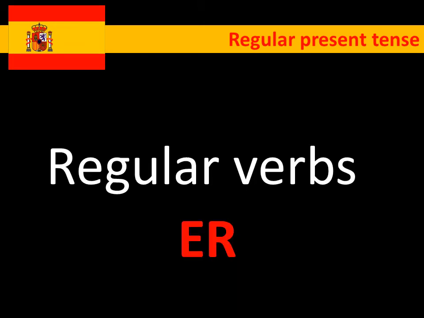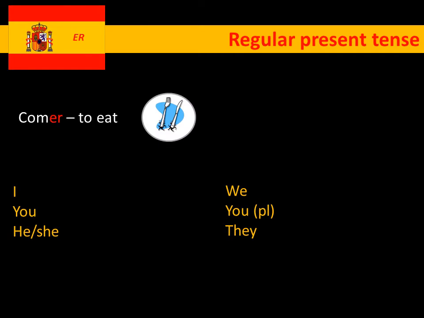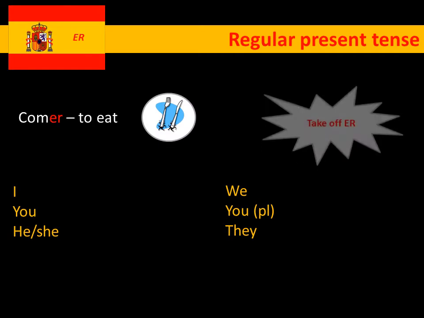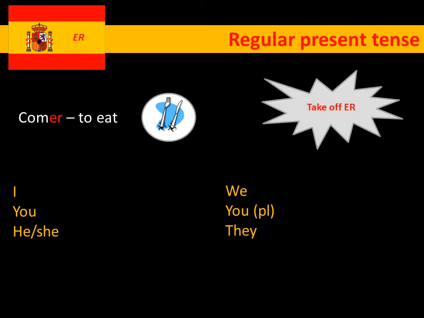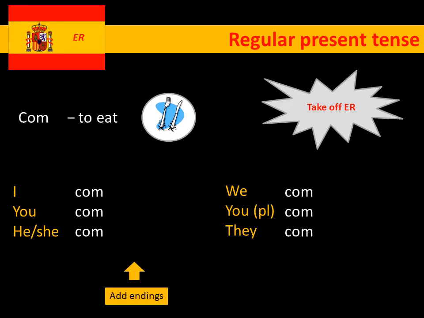Next up we're going to look at the ER verbs. Again, we've chosen a very common verb, comer, to eat. Straight away, exactly the same idea for the ER verbs as for the AR. Take off the ER, end up with the stem, com, and put the com at the bottom, ready to be formed. At the minute we have no information about who is doing this action of eating, so add the endings.